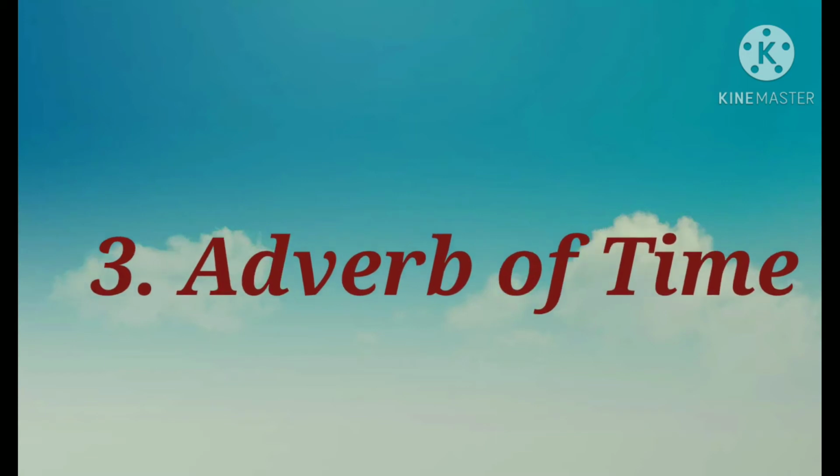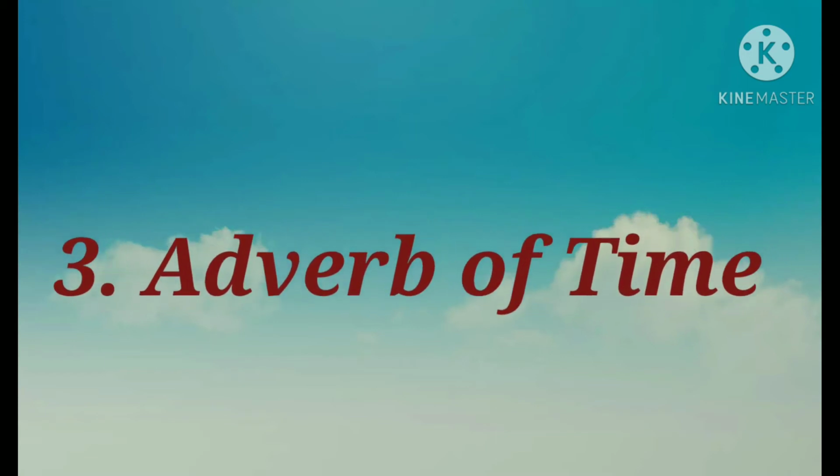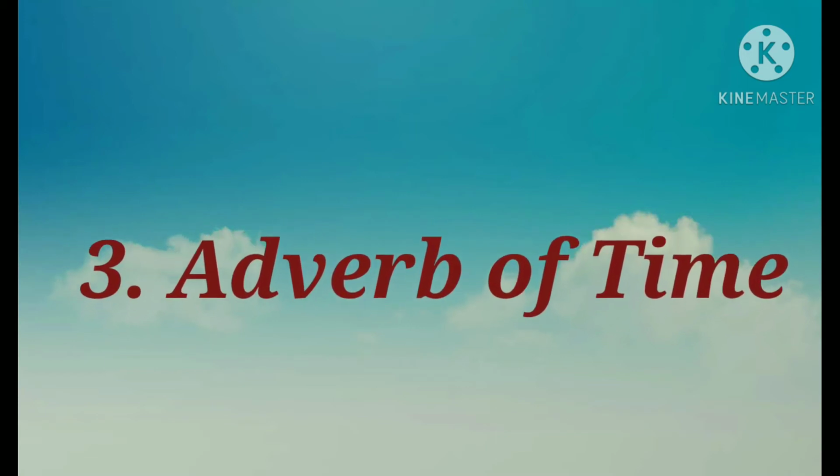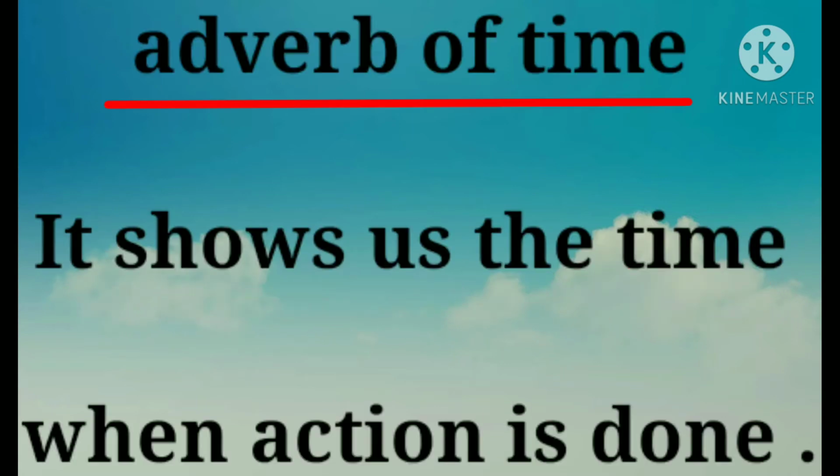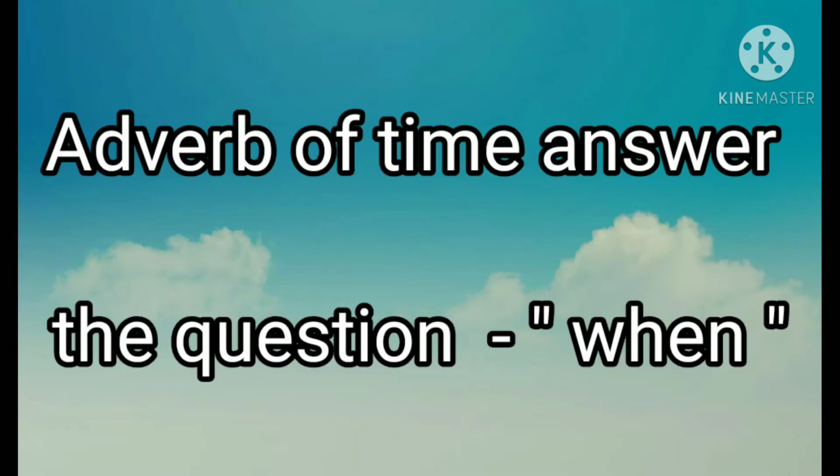Today, let us start with the third type of adverb, that is adverb of time. Adverb of time definition is it shows us the time when action is done. Adverb of time answers the question when.